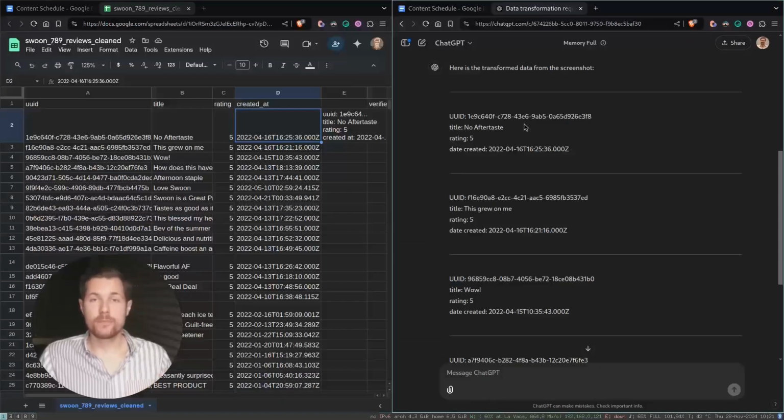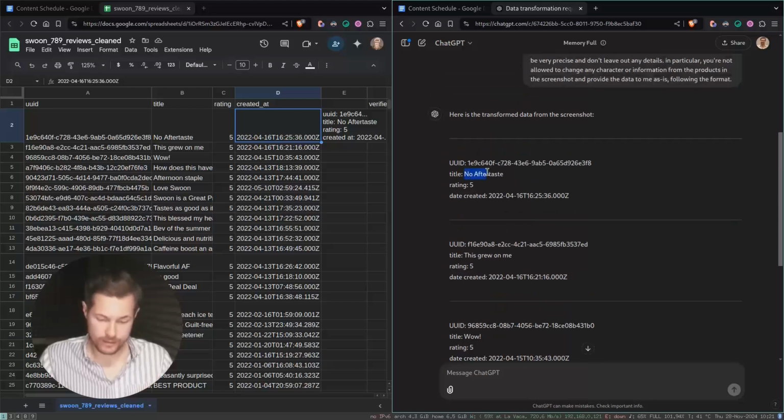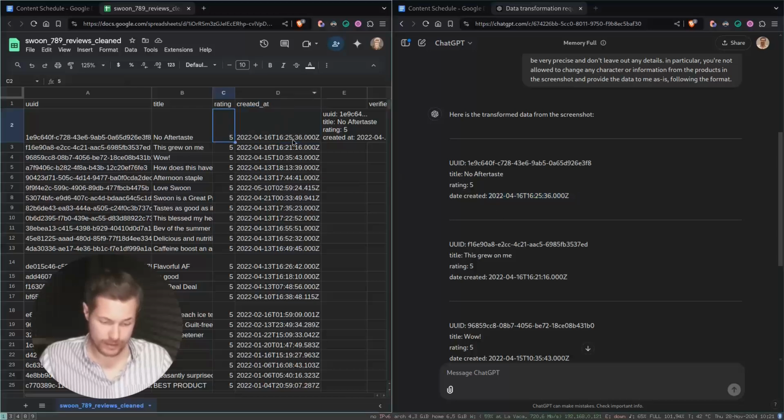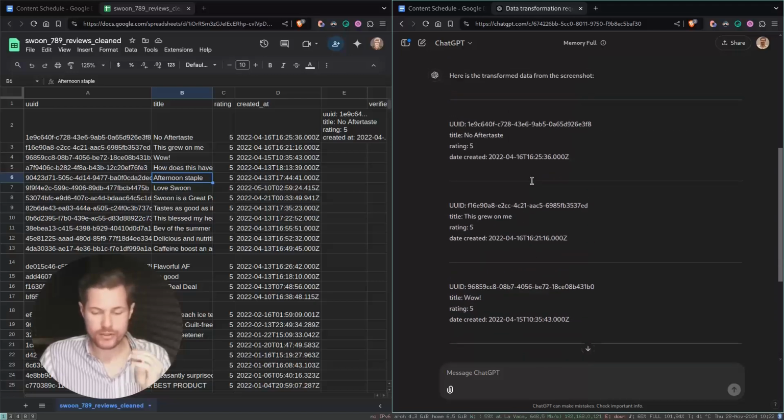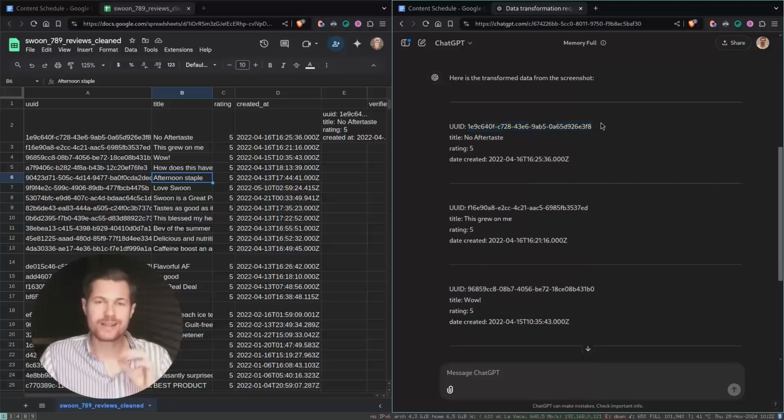To make it easier to compare, I put the windows side by side. So now let's have a look at the first item. The review title is correct, no aftertaste. The rating is correct as well. And the date created is also correct. Now let's have a look at the part where ChatGPT needs to be very precise, and this is the UUID. And you have to imagine the following. You want these codes to be precisely correct, because then you will take them and feed them into a different system. So even if it changes one number or leaves out one number or adds something to it, it won't be correct, because this is exact data transformation.